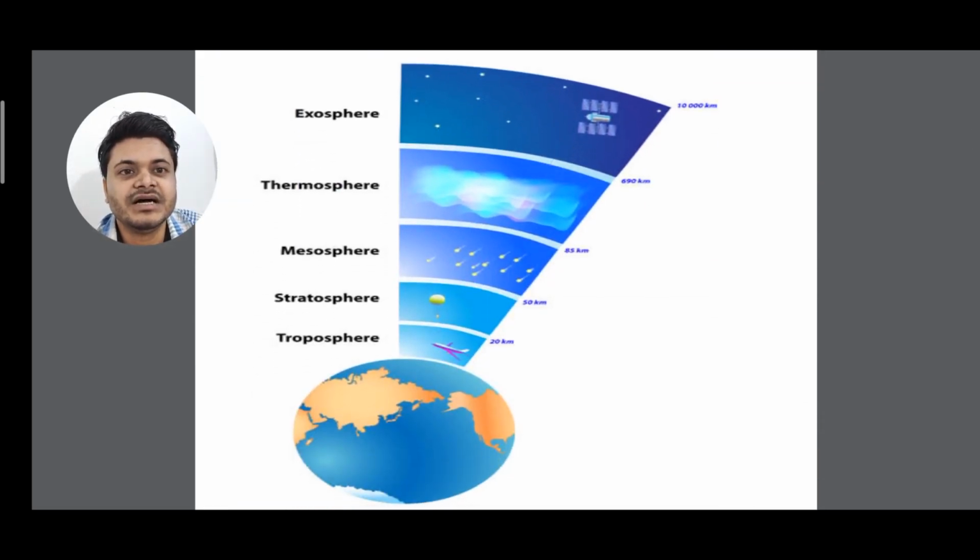Now you can see the earth is given, then the troposphere. In the troposphere the planes fly, you can see the airplanes. Then there's the stratosphere, then mesosphere, then thermosphere, and then exosphere. In the exosphere the satellites and all are present.